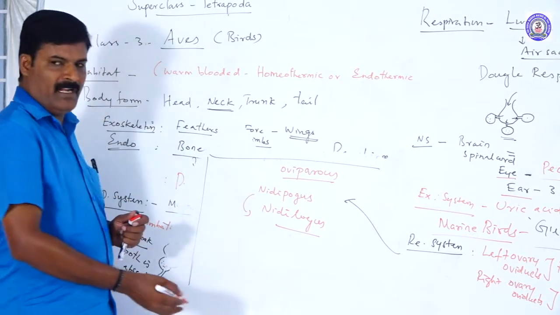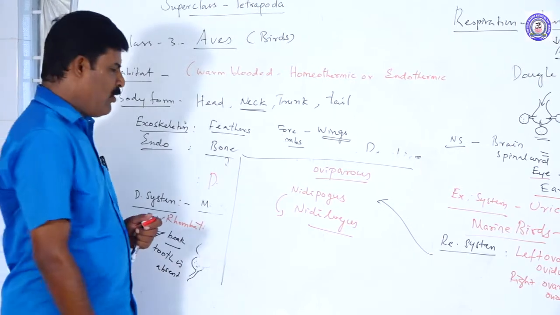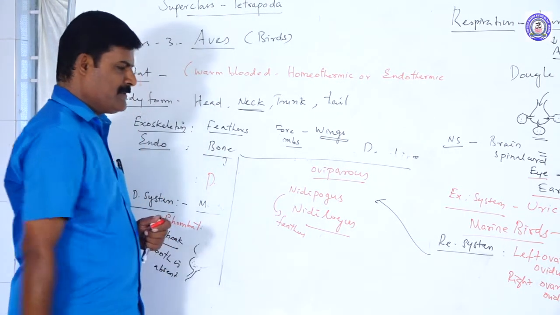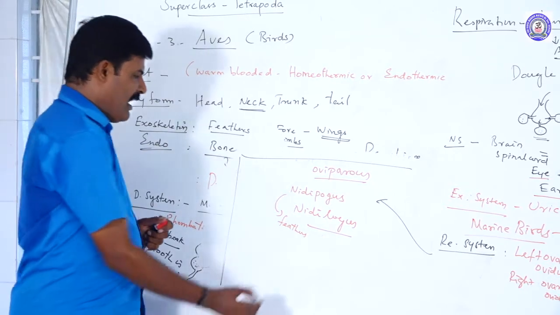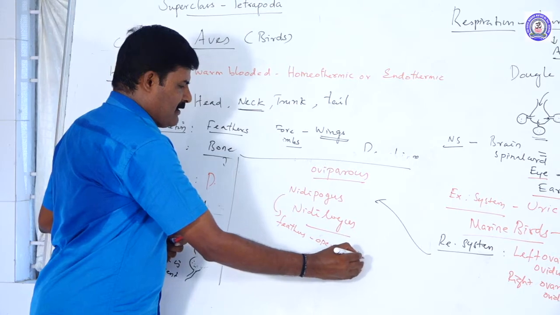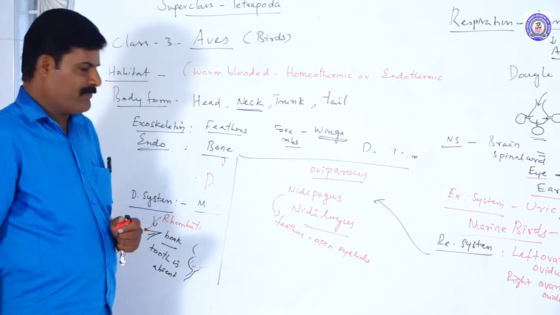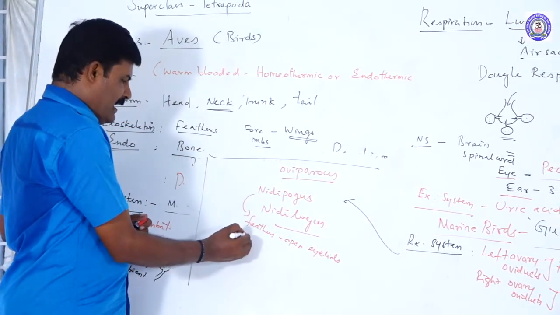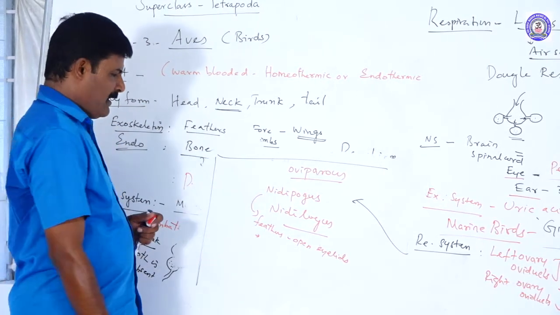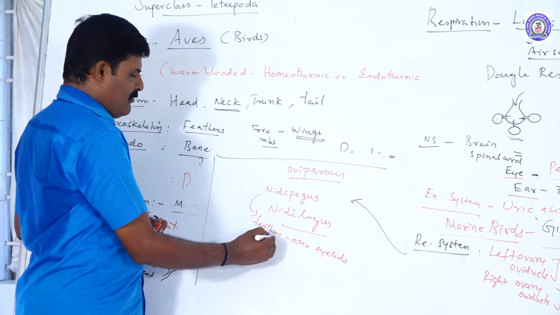The young ones come out of the egg immediately. They have feathers on their body, and they have open eyelids. They do not depend on parents or the female body. They are free. For example, a chick.